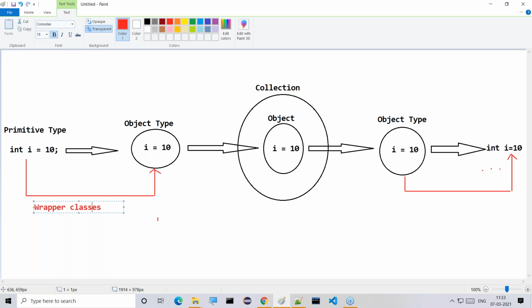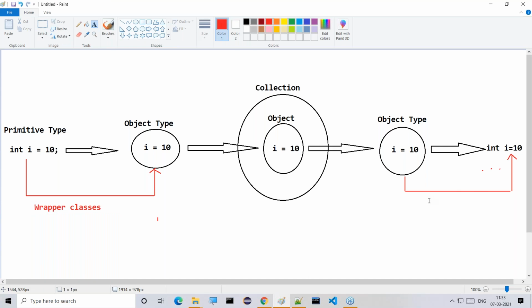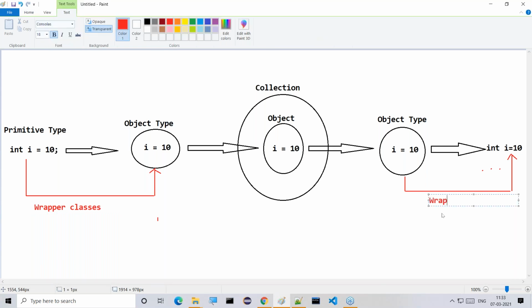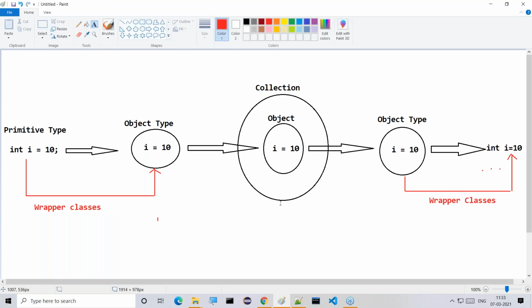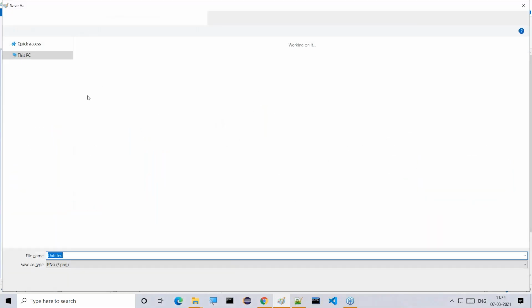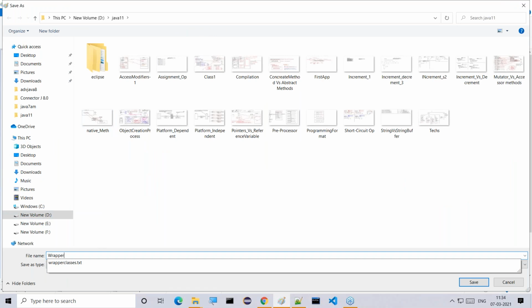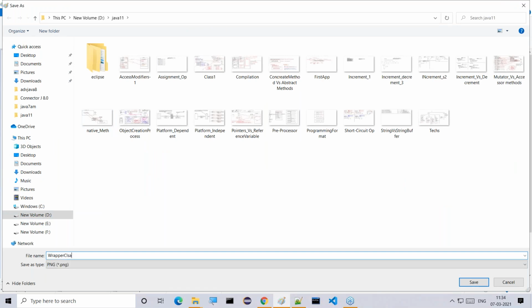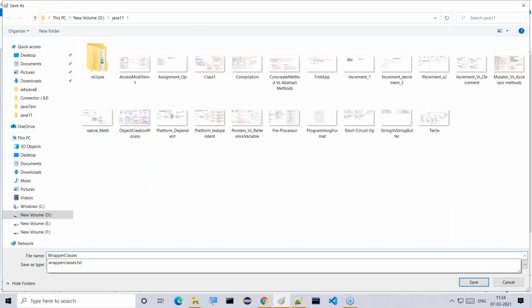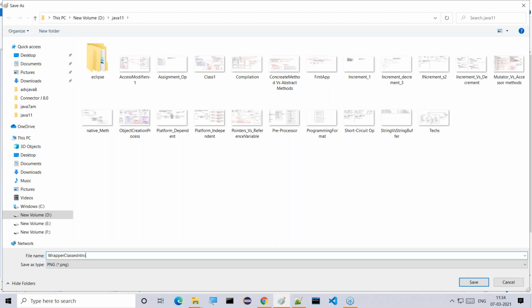To convert data from primitive type to object type and from object type to primitive type, we require a set of predefined classes. That set of predefined classes are called wrapper classes. What is the need of these wrapper classes? All of you understand this point, what I'm telling you. So now this is wrapper classes introduction.